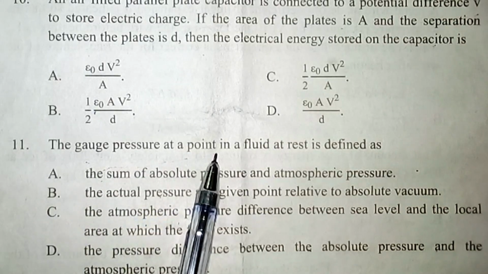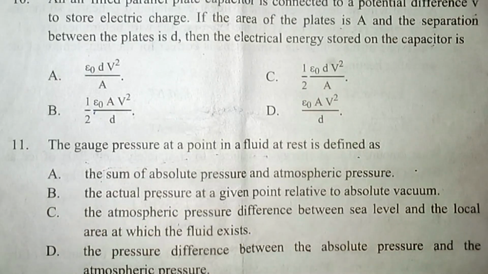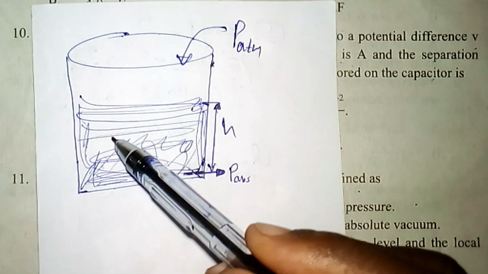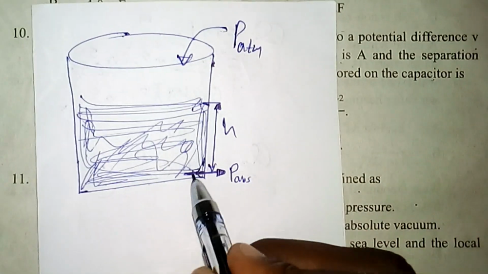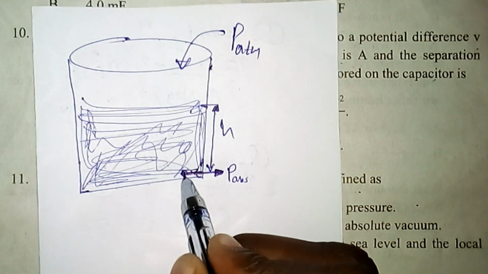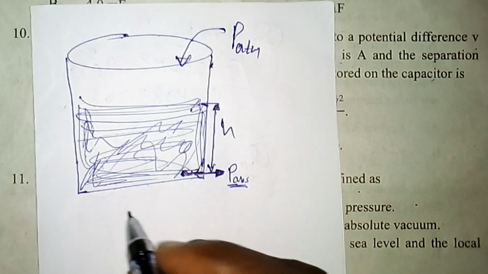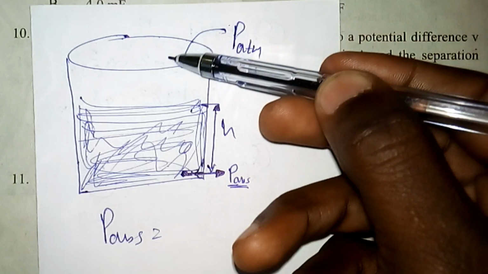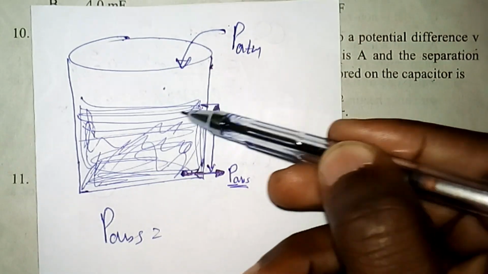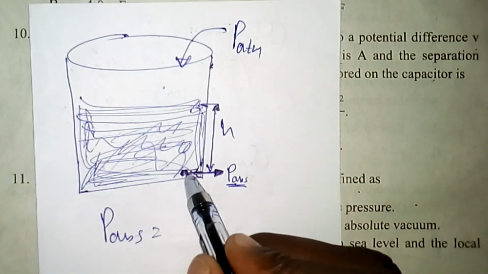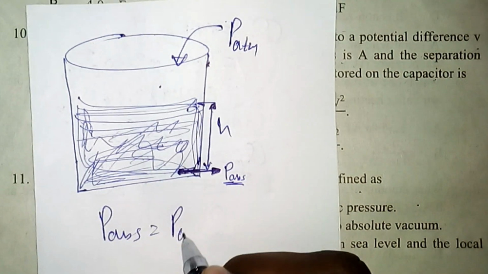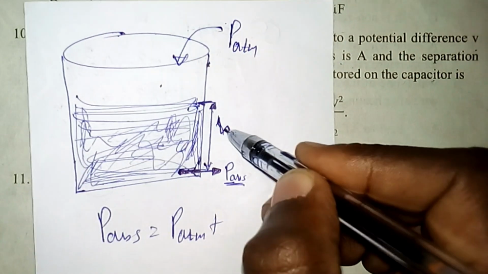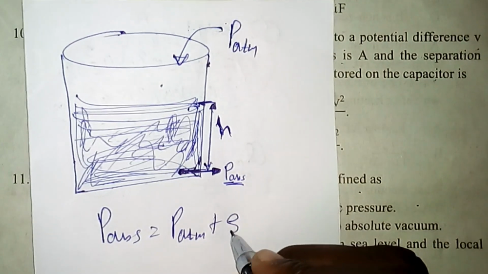The gauge pressure at a point in a fluid at rest is defined as... So consider any fluid which is at rest, and we want to find the absolute pressure of this fluid at point P. This absolute pressure at a point in a fluid is always given by the sum of the atmospheric pressure and the pressure due to the column of this fluid. So the total pressure at this point is simply the atmospheric pressure P plus the pressure of the fluid due to the height H, or pressure due to the column of this fluid, which is rho G